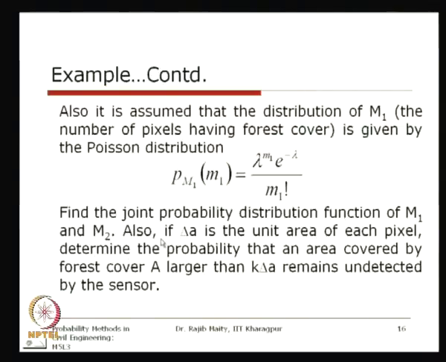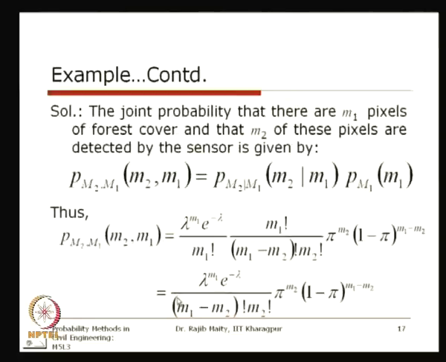I repeat the question once again here. The second one is: if delta A is the unit area of each pixel, determine the probability that an area covered by the forest cover A larger than k delta A remains undetected by the sensor. To solve this problem, first we need the joint distribution.